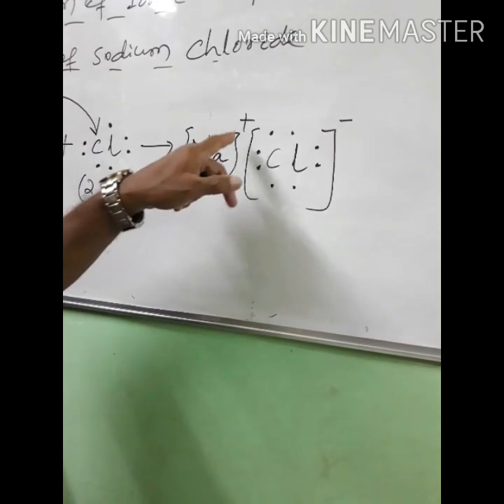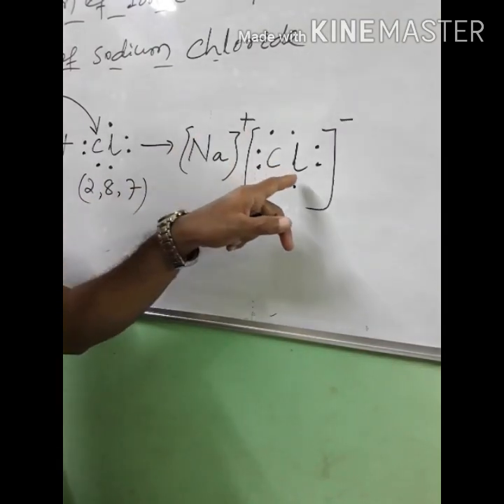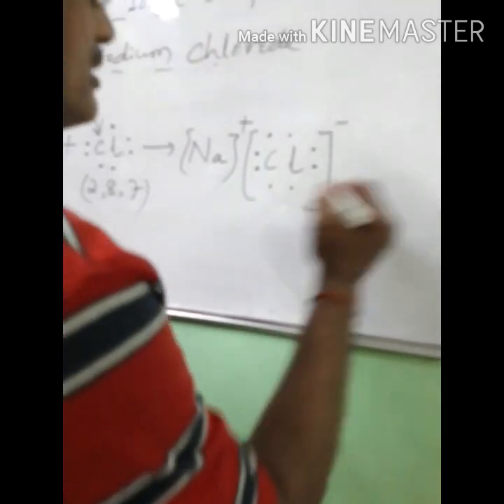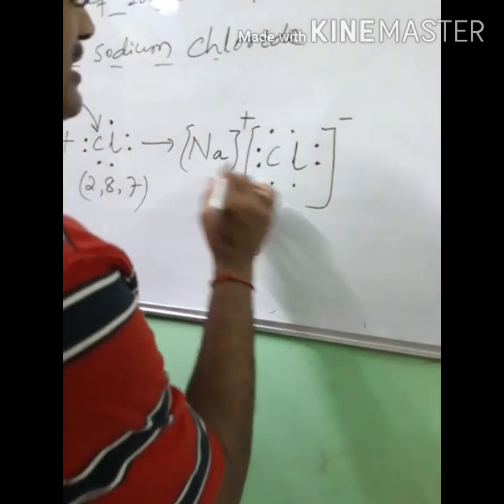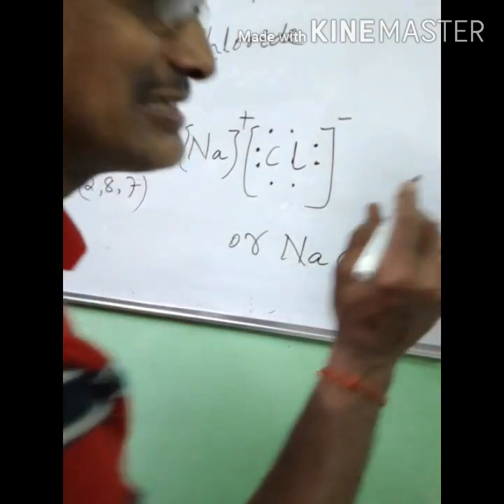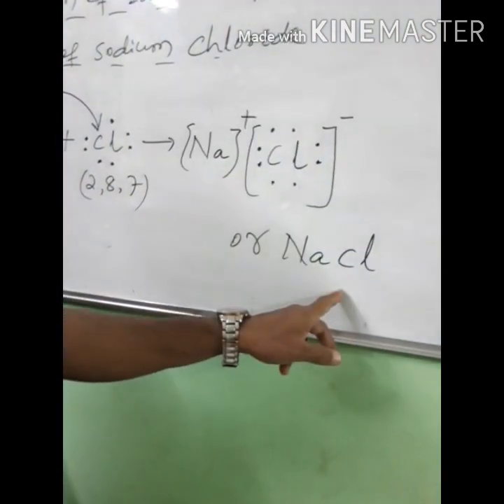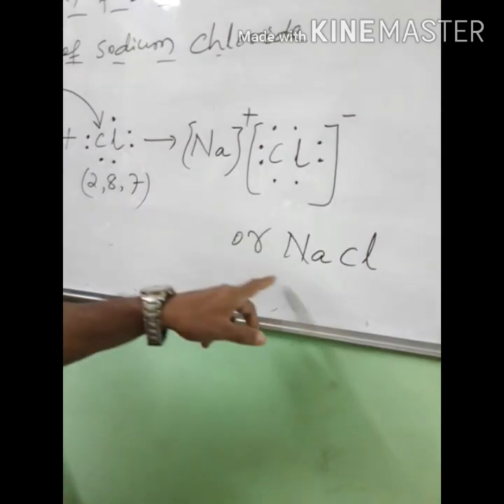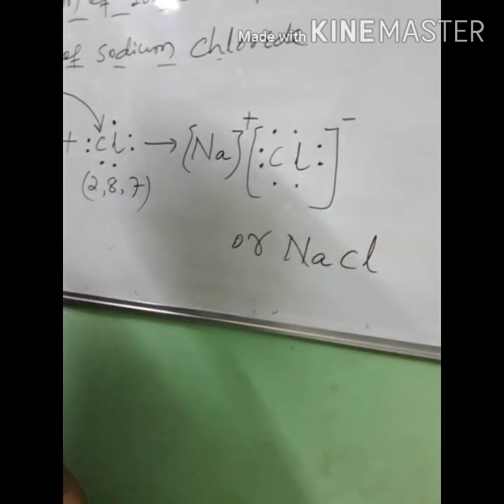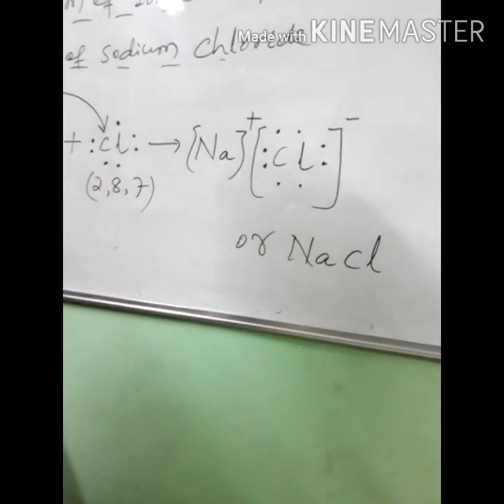So here sodium Na plus, here chlorine Cl minus, and that gives what? NaCl, sodium chloride. Clear? This is the formation of sodium chloride, an ionic compound. Okay, sodium chloride.